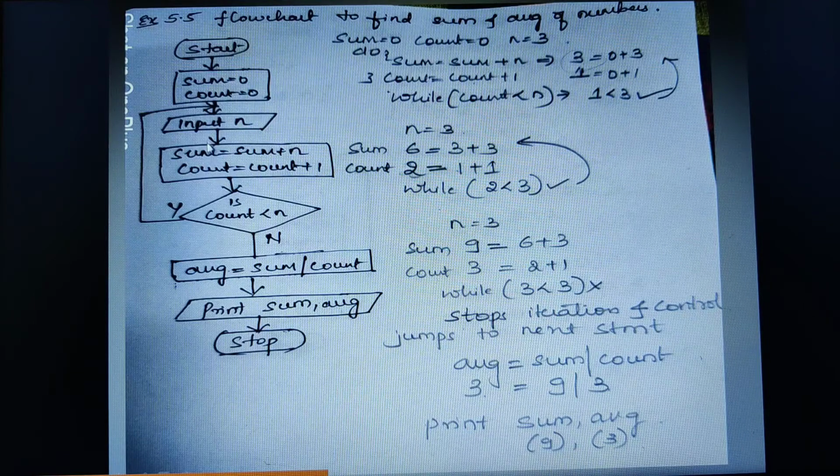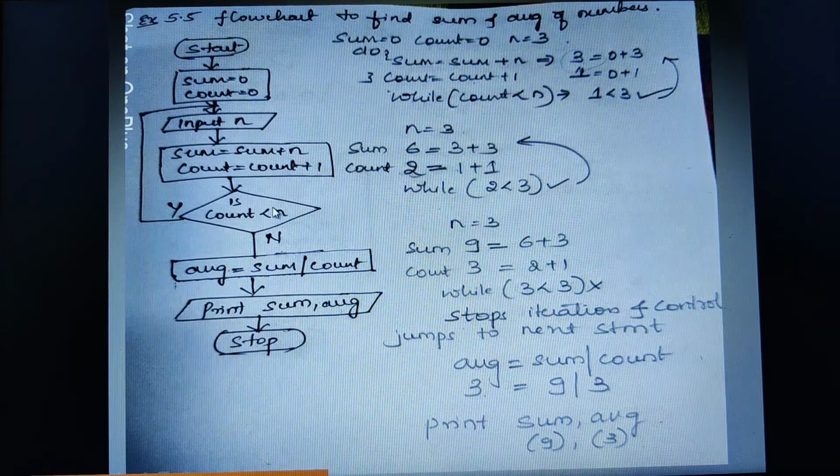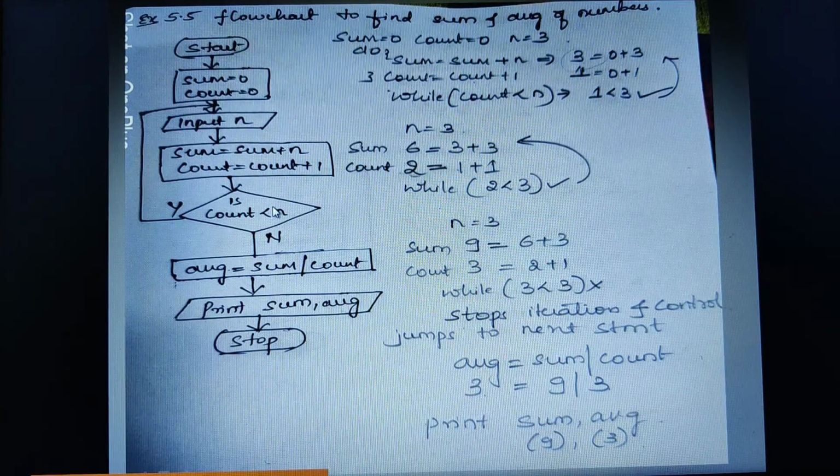Suppose I give the input as 3 here. Initially, the sum would be calculated as sum plus n, that means sum is initially 0, so 0 plus n, and the value will be stored into the sum. Again, count is equal to — I am taking one counter variable because I need to stop finding the sum and average at a certain point, right?